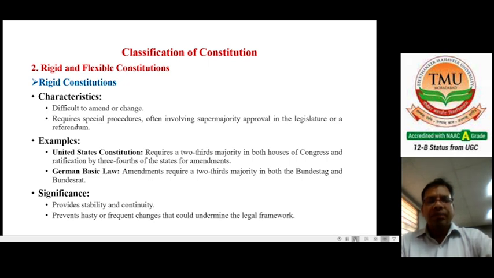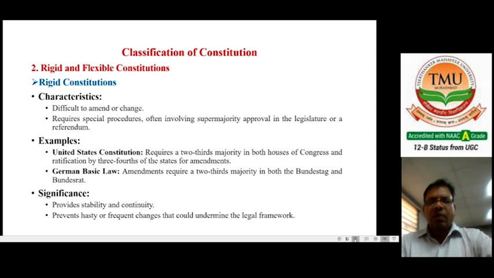a rigid constitution. Next, we can look at examples. The United States constitution requires a two-thirds majority in both houses of Congress and ratification by three-fourths of the states for amendments. This is an example of a rigid constitution. The German Basic Law requires amendment by a two-thirds majority in both the Bundestag and the Bundesrat. These are the parliaments of Germany, and they also require a two-thirds majority. What is the significance of rigid constitutions?